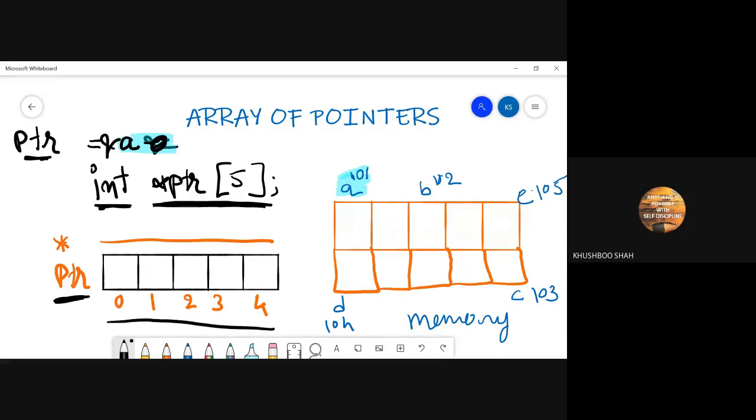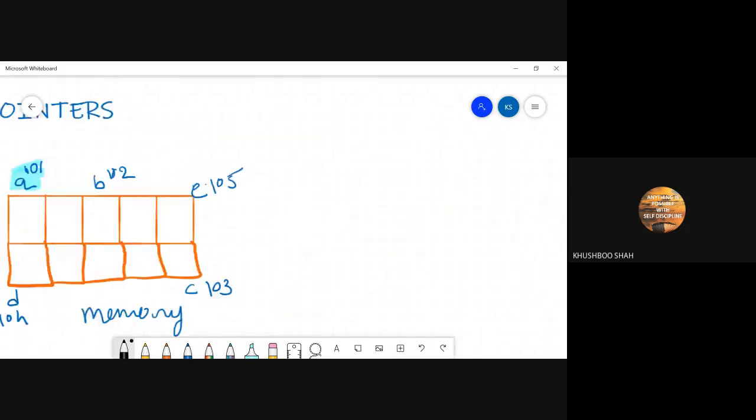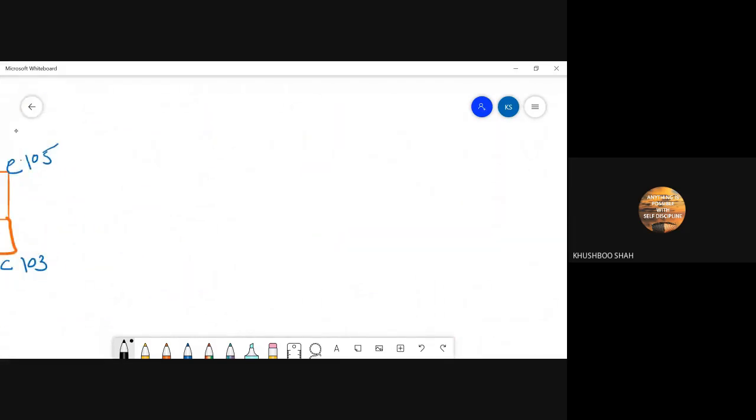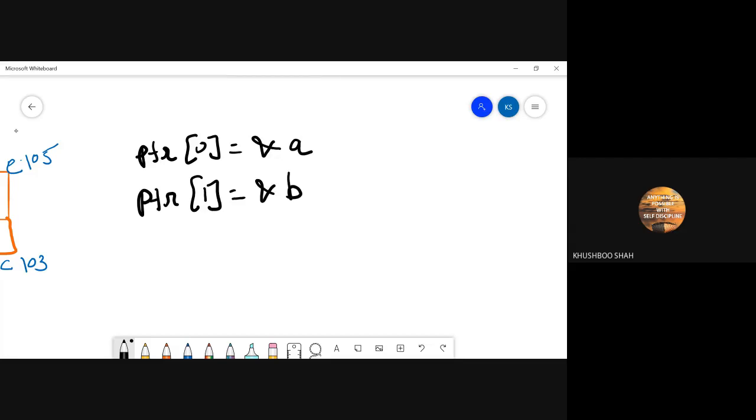So in which location do I want to store? ptr[0]. Perfect. So this way, can I write ptr[0] is equal to address of A, ptr[1] is equal to address of B, and like that?